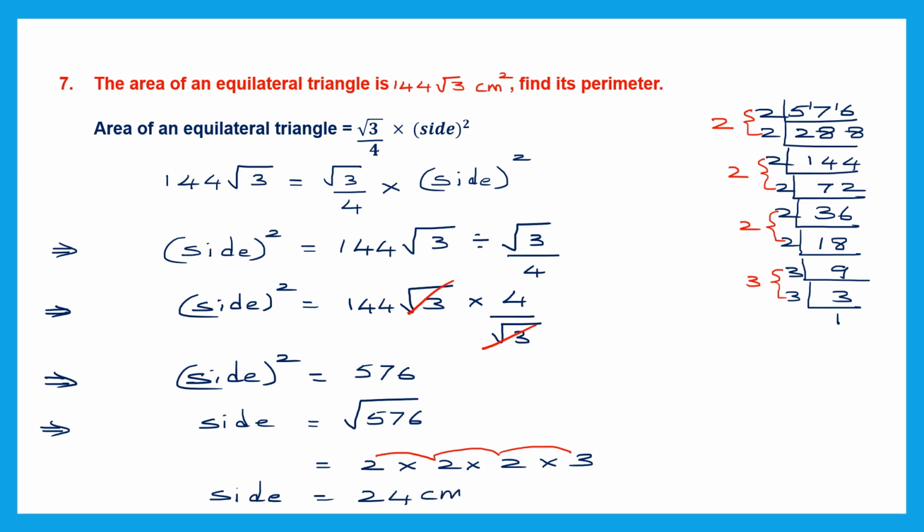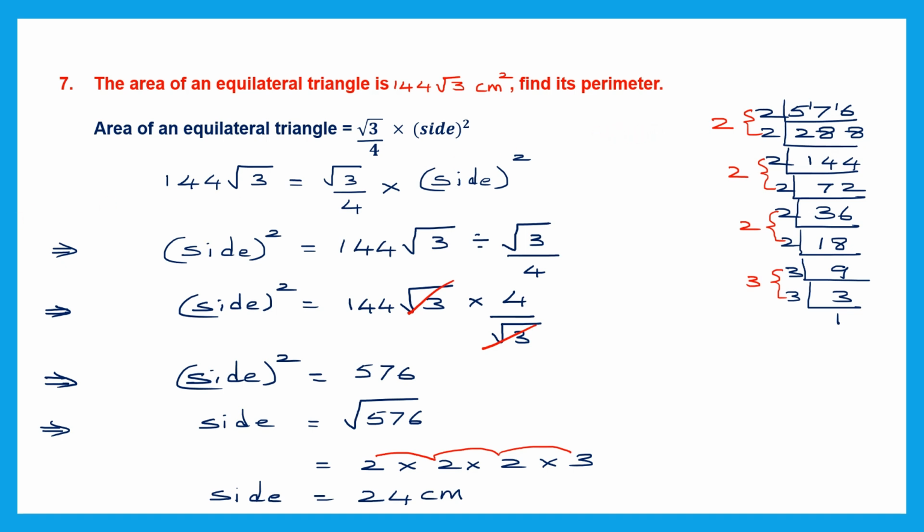Now you have to get your unit from the question. In the question, the area is given as centimeter square, centimeters. So now the side is 24 centimeters. Now that we have found the side, we can find the perimeter because we have been asked to find the perimeter. And the formula to find the perimeter is simply adding up all three sides of a triangle. That means 3 into side.